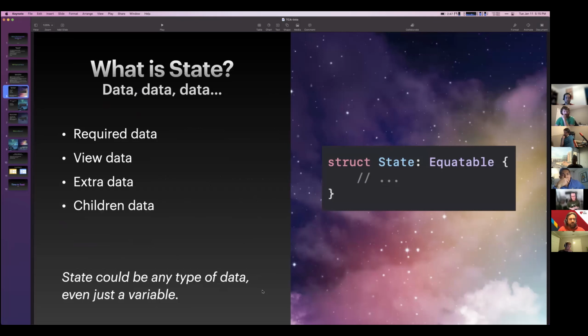So what is state? I mean, I think we all know what state is, but really diving into it, state is just data. It's either required data, view data, extra data, or like Josh was saying before, it's just our children's data that we don't really care about.